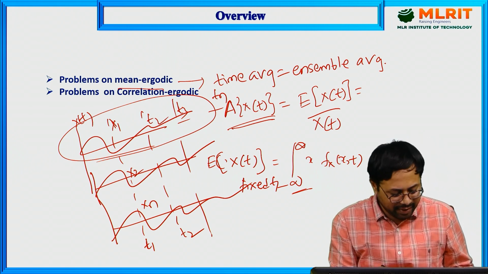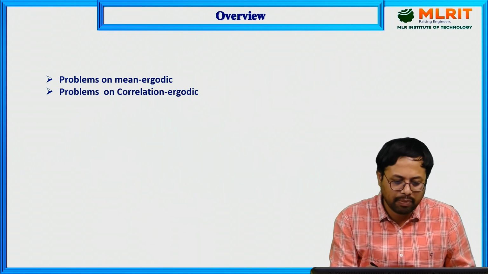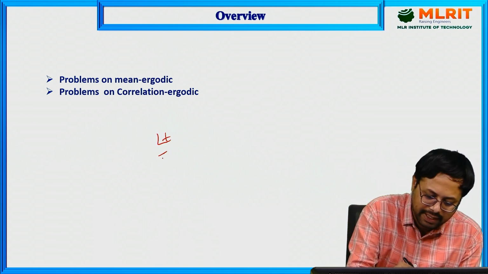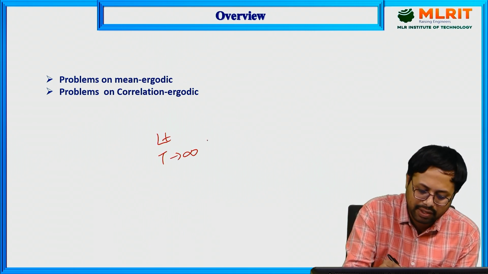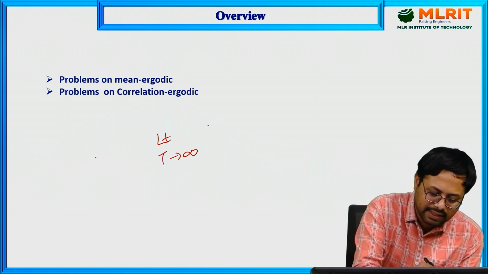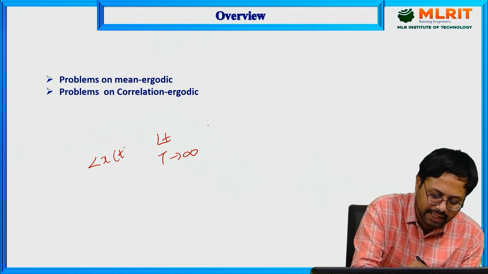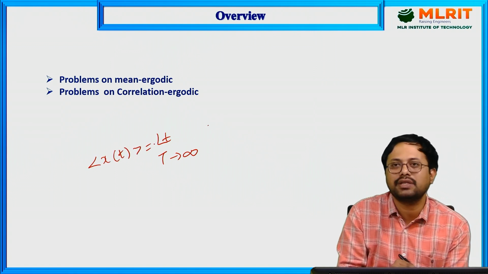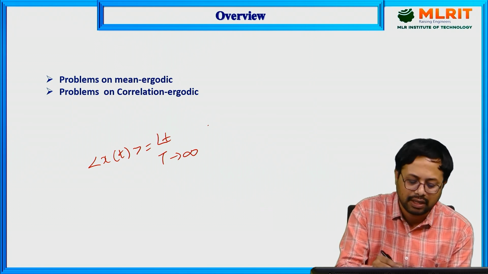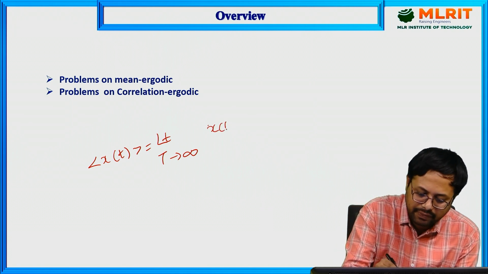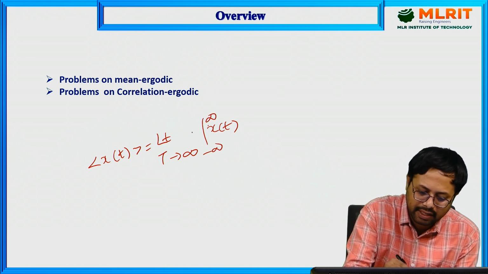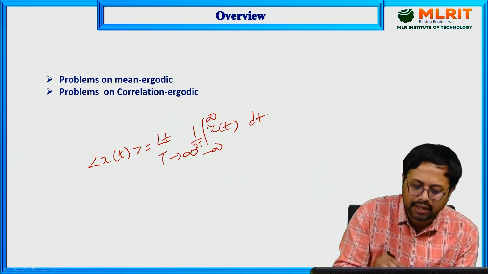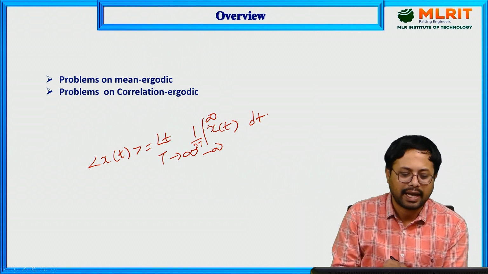The time average formula is limit t tends to infinity, of x of t. It is denoted like this. This is the time average. Limit t tends to infinity, whatever term you have, x of t. Here you have the integral from minus infinity to infinity, 1 by 2t, x of t dt. This is the formula for the time average.